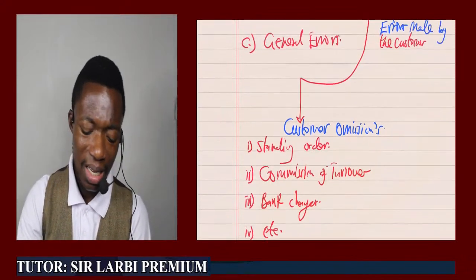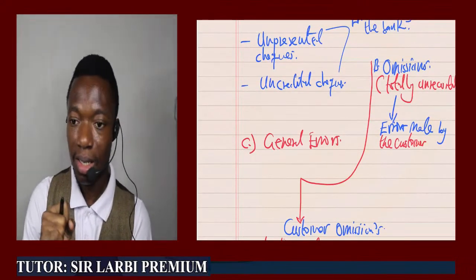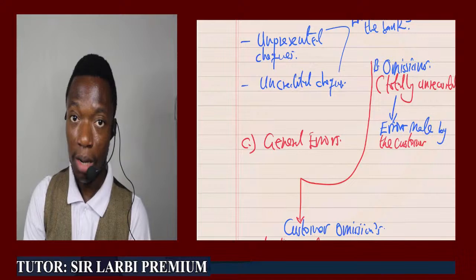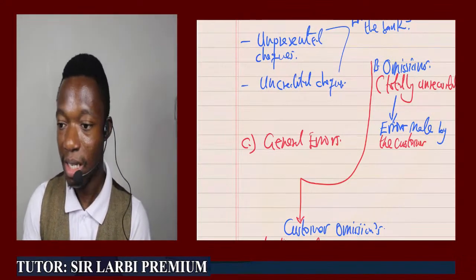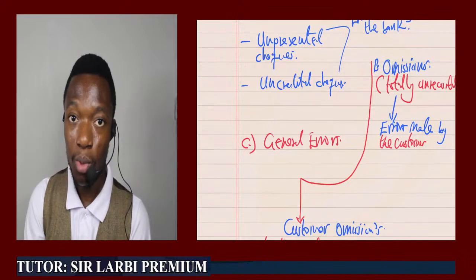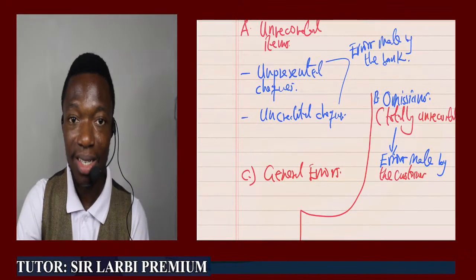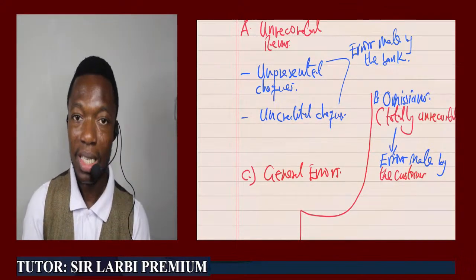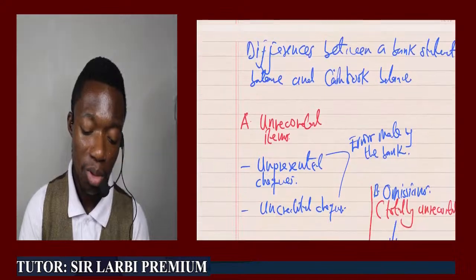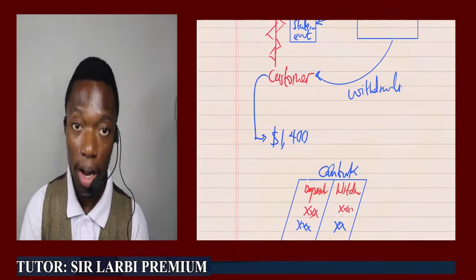So what are these errors that we are trying to talk about? I think I didn't define the unpresented checks and uncredited checks. So let me come back to that before I come to the customer's omissions so that we appreciate the definition behind what we are learning. Okay, so when we talk about unpresented checks, there are those checks that have been recorded in the books of the customer. In this case, it has been recorded in the cash book of Mr. Moa, as a credit item.